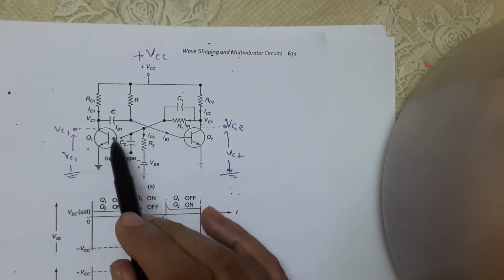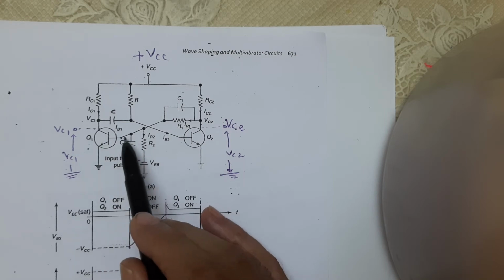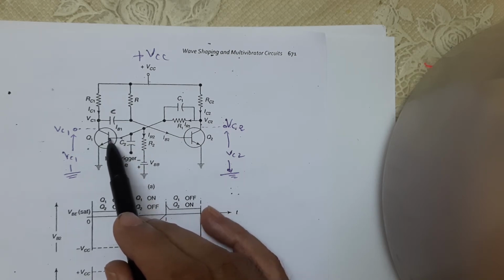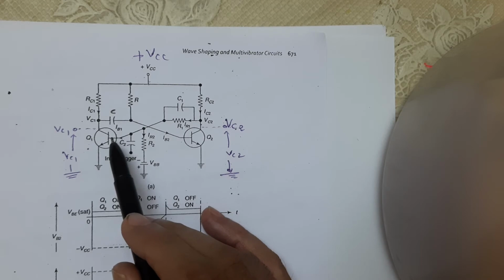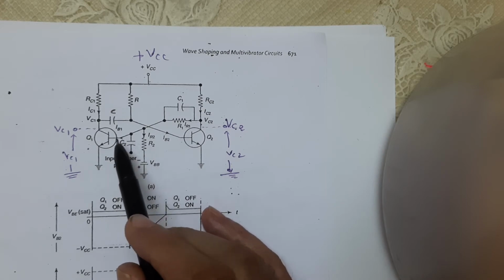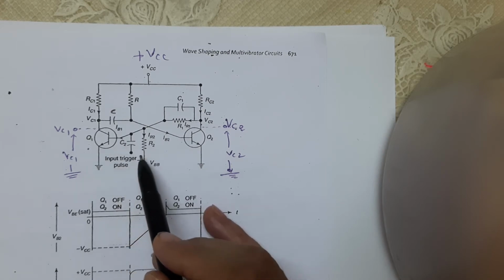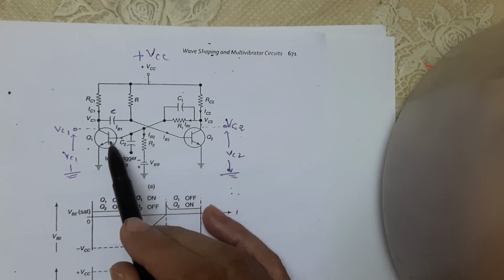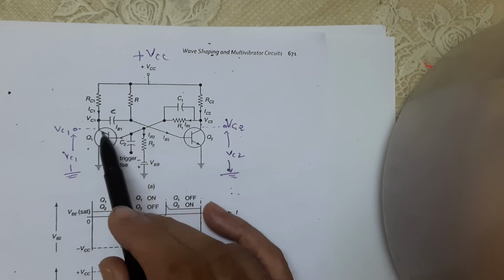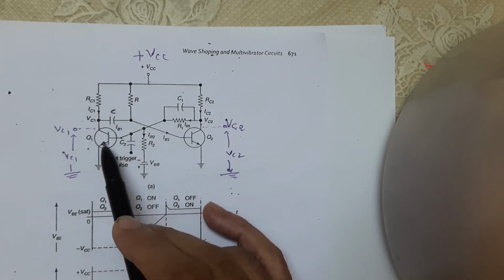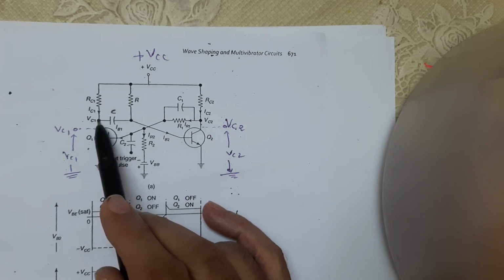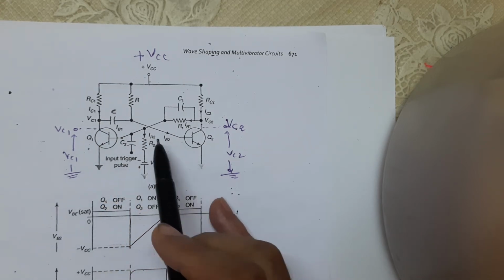Transistor Q1 is in on condition because of the proper voltage applied to its base. Hence, Q1 starts conducting, thereby decreasing the voltage at its collector Vc1, which is coupled to the base of Q2 through the capacitor C. When Q1 is on, Vc1 is nearly 0.